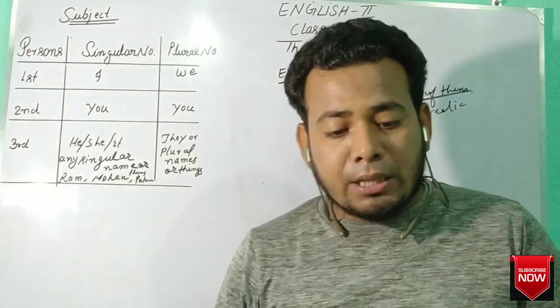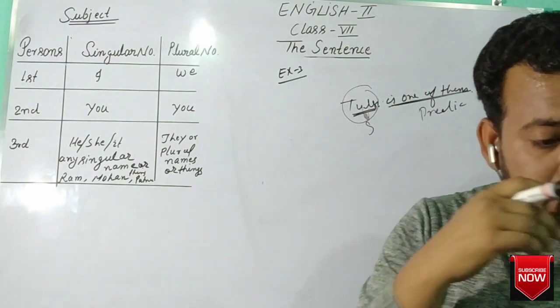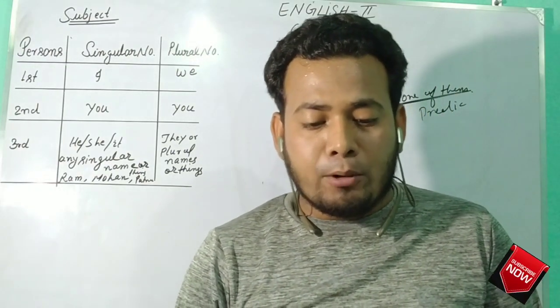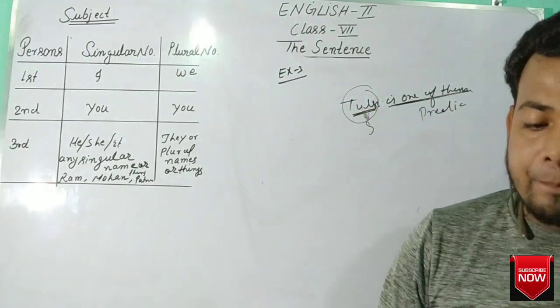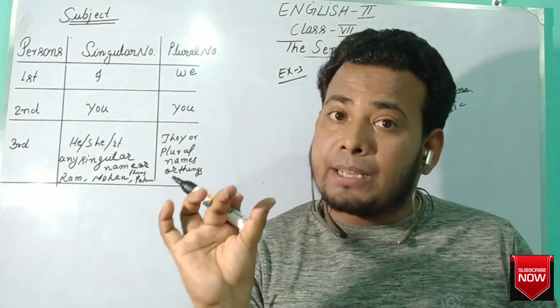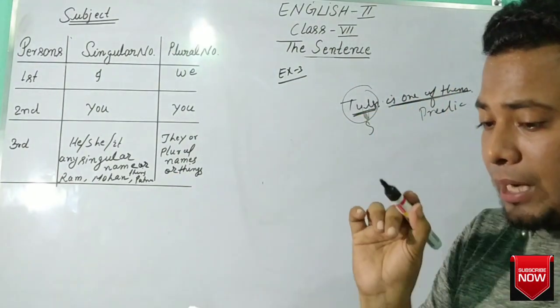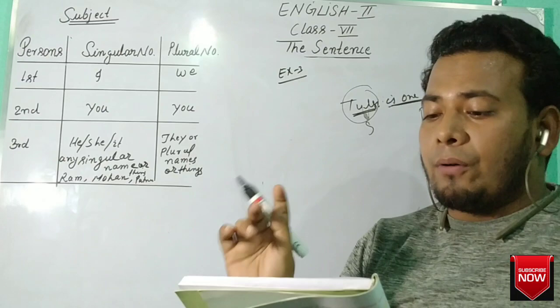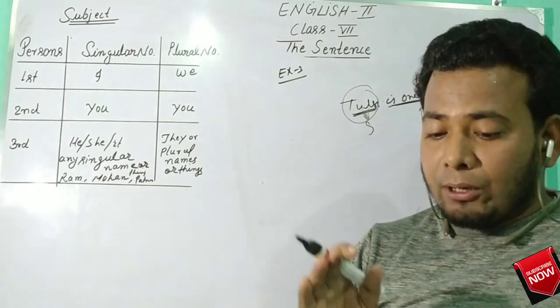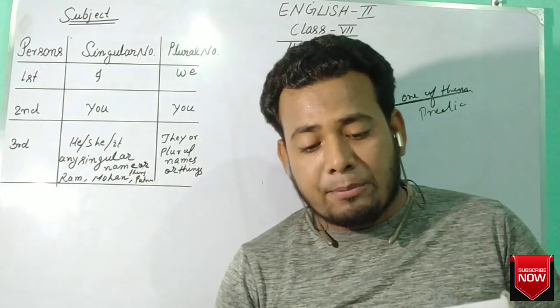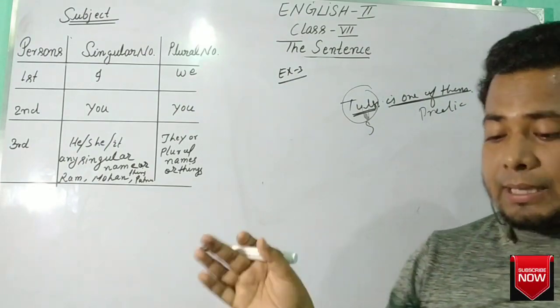Okay. Now question number 4. Drinking large quantities of water removes toxic substances from our body. Drinking large quantities of water will be considered as subject. Now you will underline drinking large quantities of water. Okay, and after water, removes toxic substances from our body will be considered as predicate.